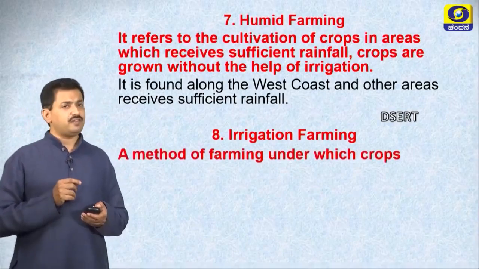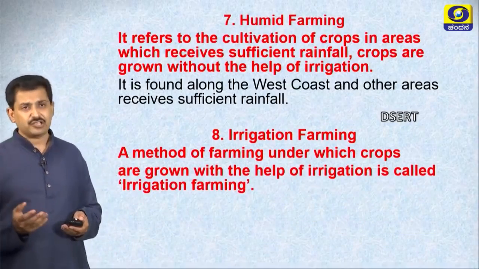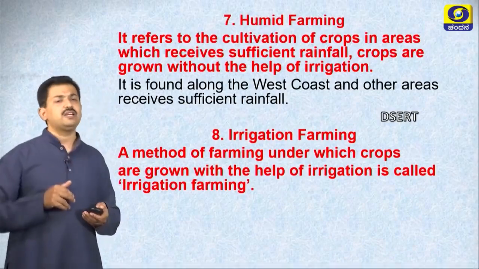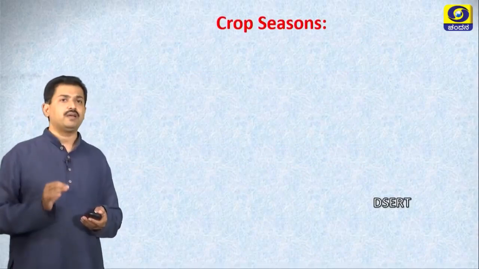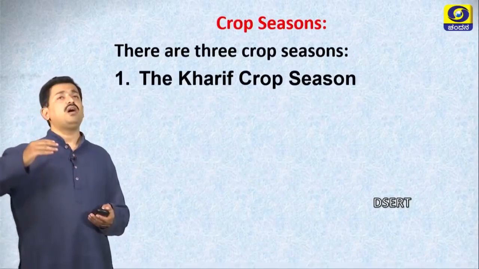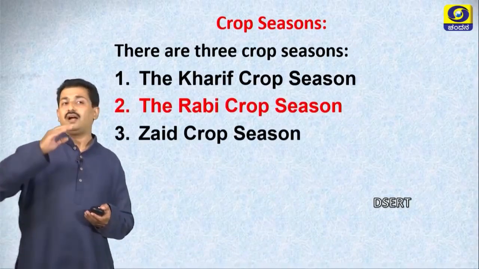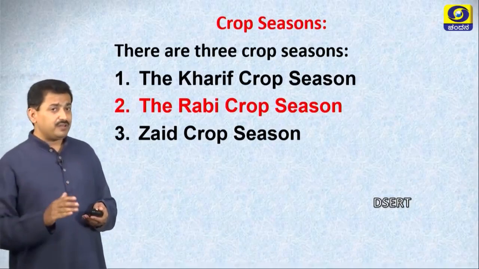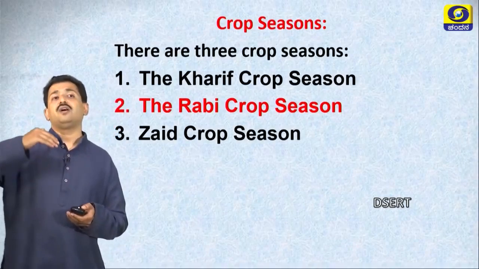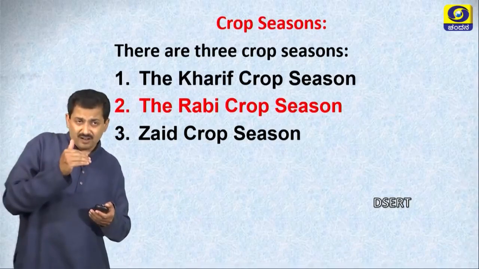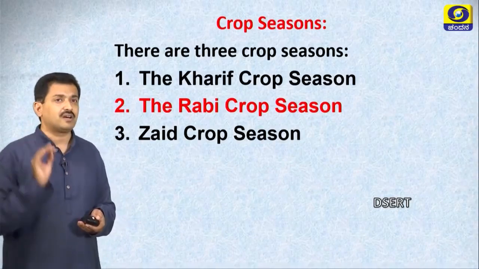And the last one, irrigation farming. It is a method of farming under which crops are cultivated with the help of irrigation, maybe well irrigation or canal irrigation, etc. Right? Next, we shall move on to the new topic, crop seasons. In India, we have almost 3 crop seasons. They are Kharif crop seasons, Rabi crop seasons and Zaid crop season. Kharif crop season is also called monsoon crop season. Rabi crop season is said as post monsoon crop season, and Zaid crop season is between Kharif and Rabi crop season, which is also called summer crop season.